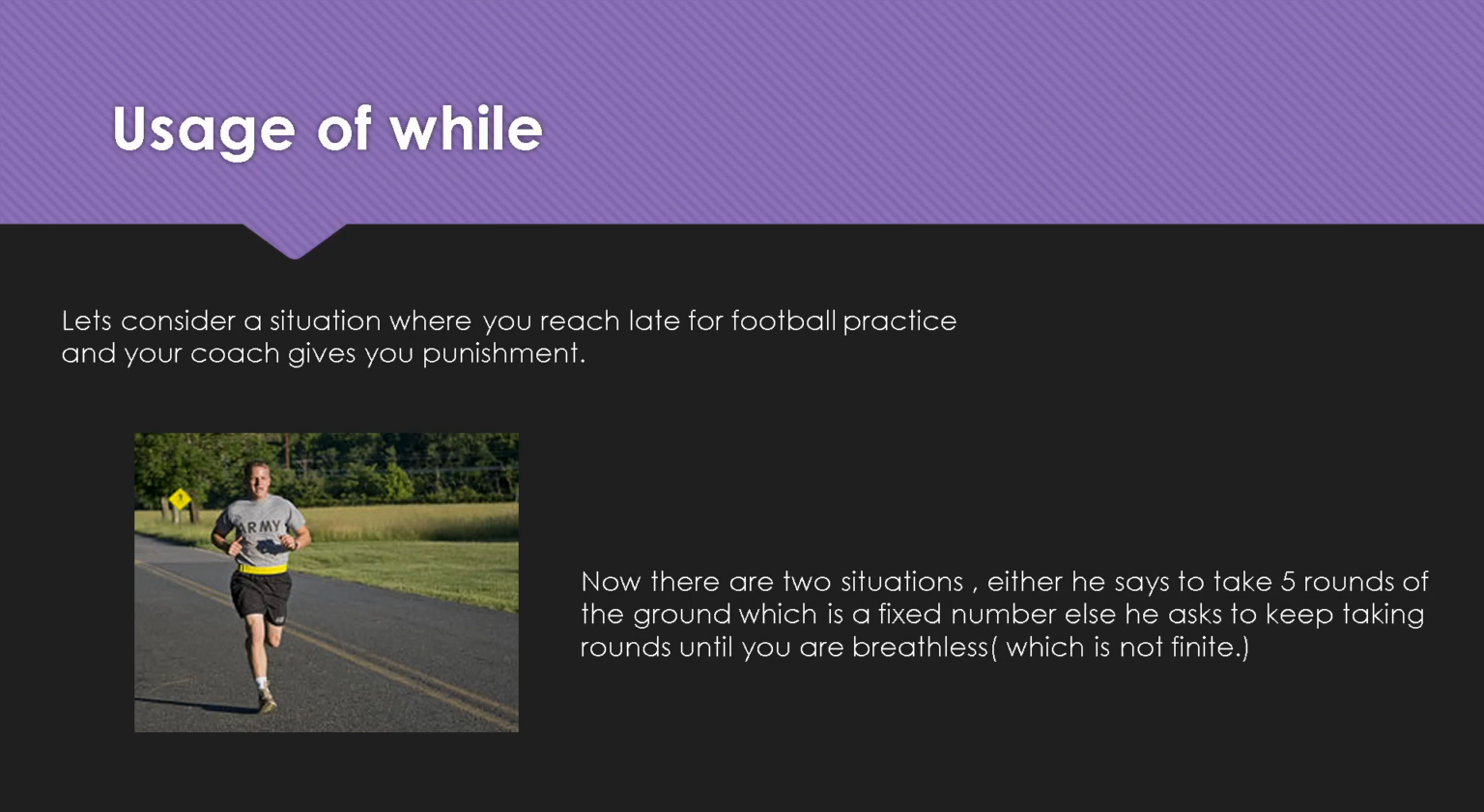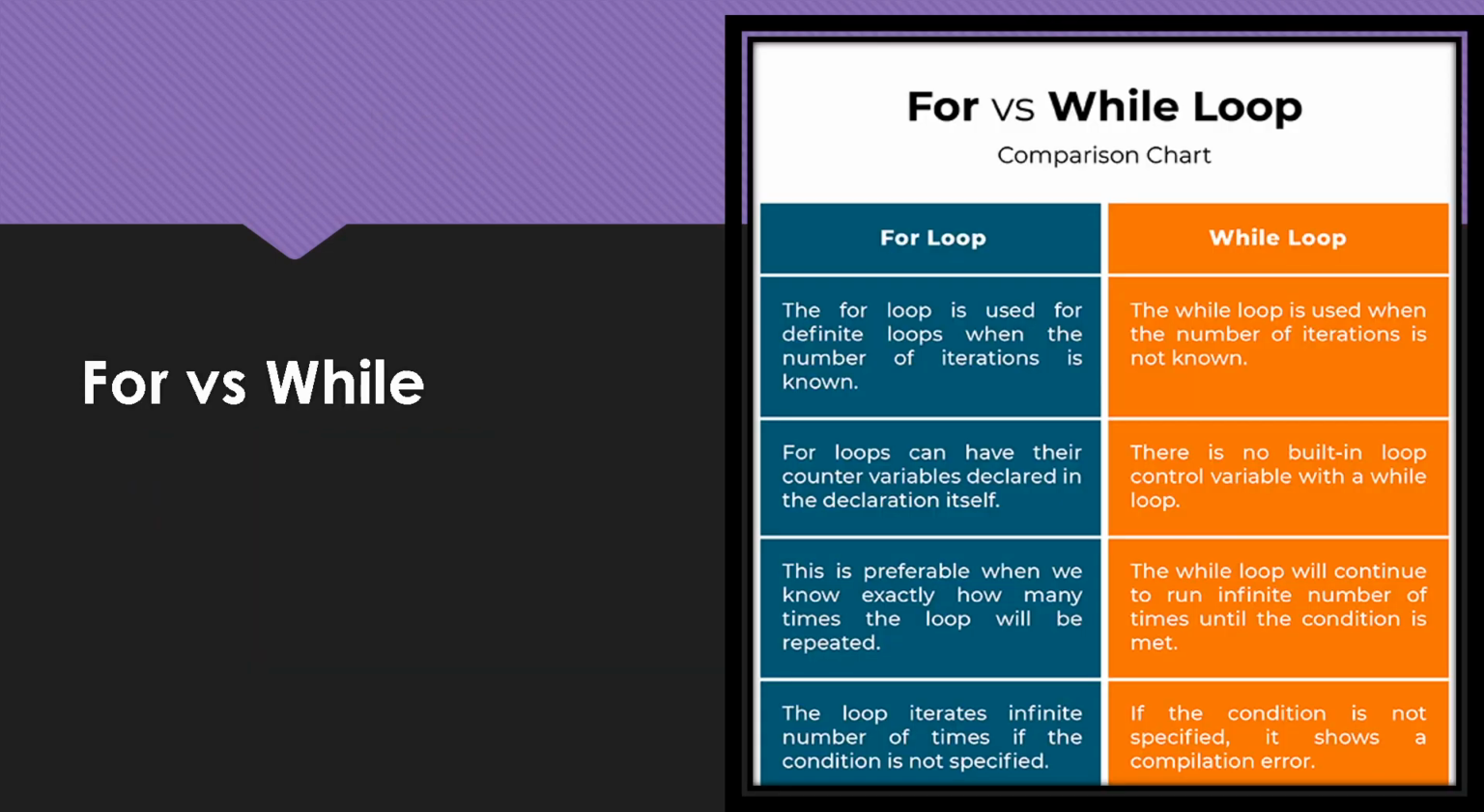And for the other one, when the situation is finite, you can use a for loop, but you can also use a while loop for that. That means all for loops can be converted into while, but all whiles cannot be converted into for. So let's see the next slide. Let's see the difference between a for and the while.